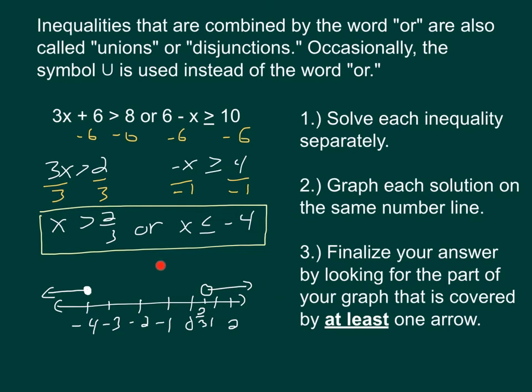This graph, where the arrows point away from each other, is the most typical OR graph that you're going to see. And so that's something that you should look for when you're solving these problems. It's not going to happen all the time, but when it does, there's a pretty good chance that we've done it correctly. All right, let's take a look at some other examples.